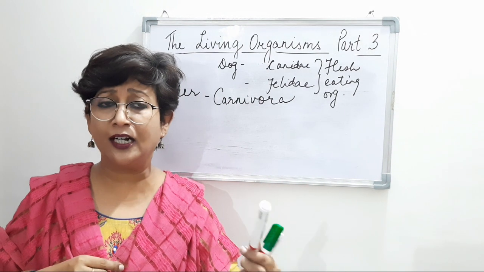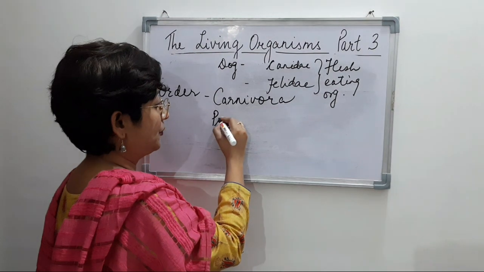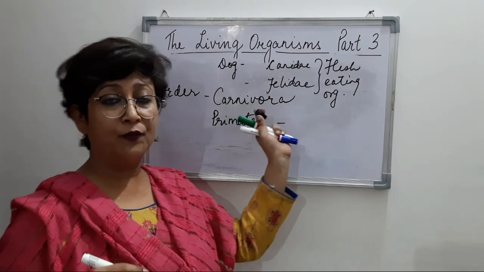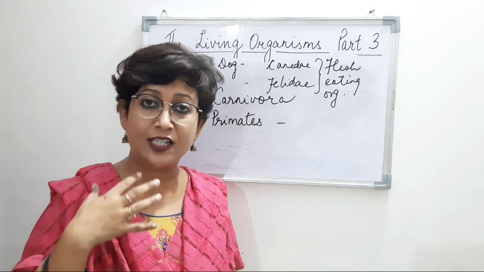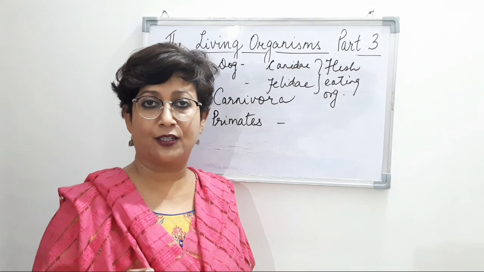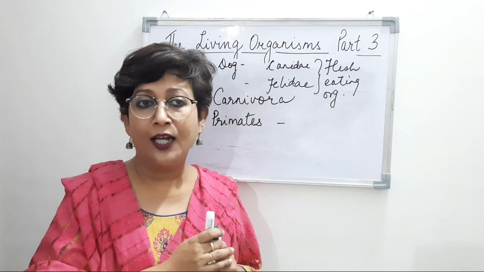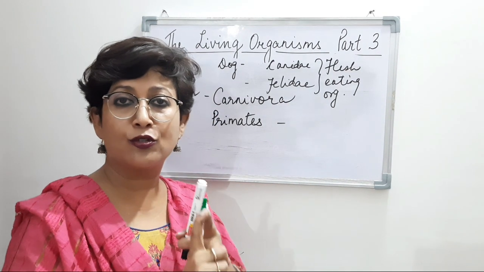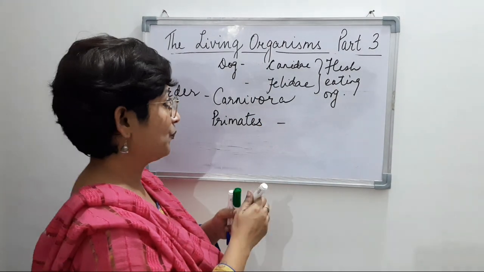Next, let us take another example of primates. This is again another order. Primates. What are these primates? Carnivora, we know, are flesh-eating organisms. Primates are those organisms which have excessive hair growth on their body. So chimpanzees, monkeys, and even human beings, we belong to the order primates. Now, let's see what common characteristics animals belonging to these two orders have.